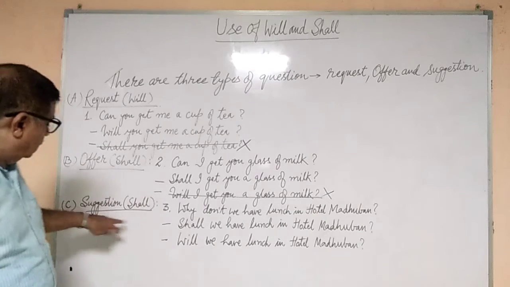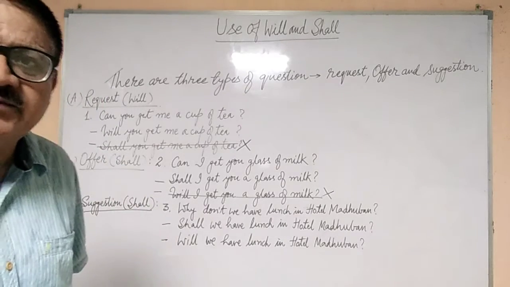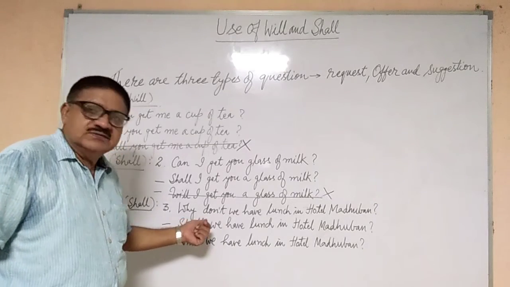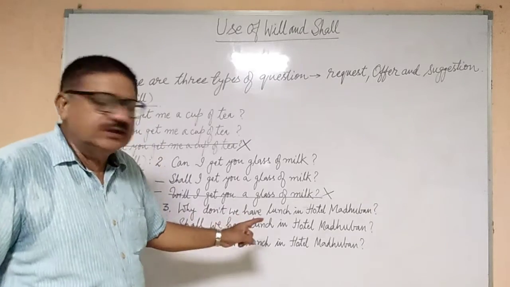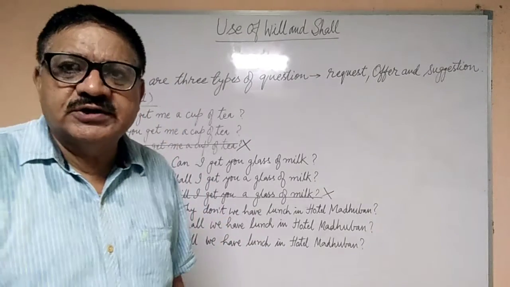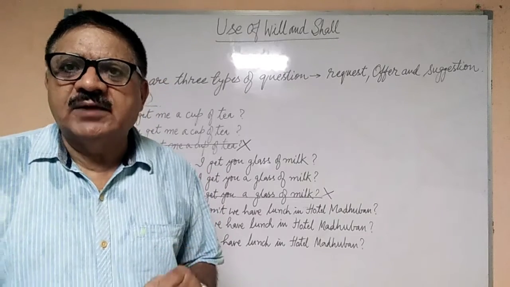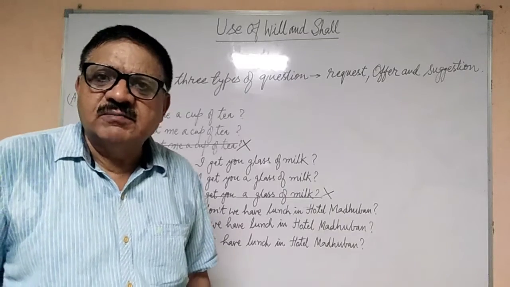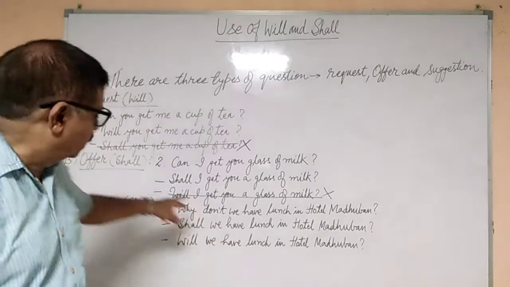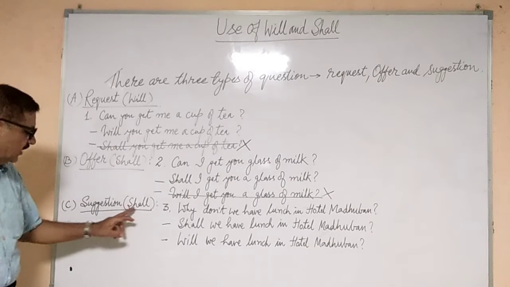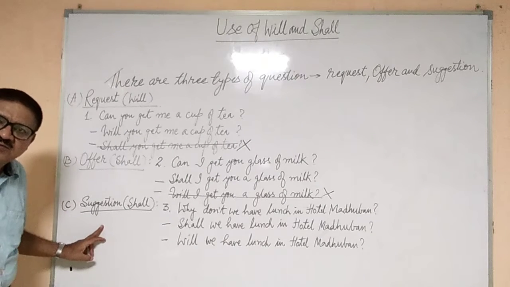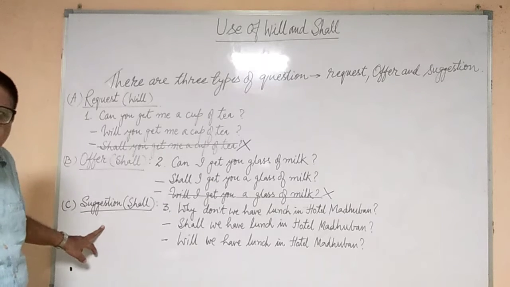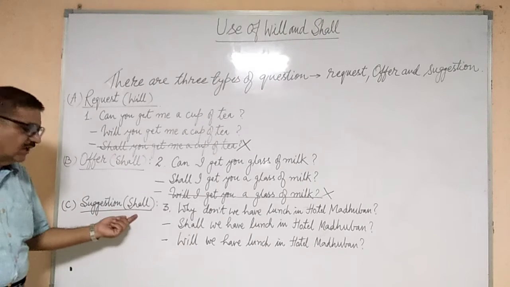Okay. So now we take the third case, when we have some suggestion to give. There is a sentence: Why don't we have lunch in Hotel Madhuban? Now, the same sentence can be rewritten by using shall or will. But as per the rule, we have to use shall for any suggestion. When the question is made for suggesting something, we have to use shall.